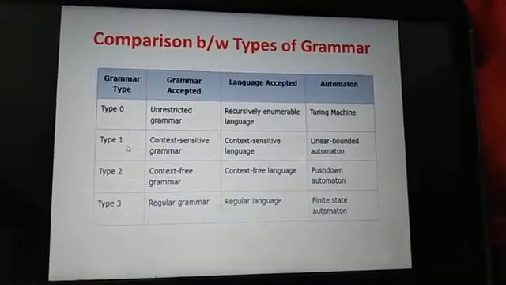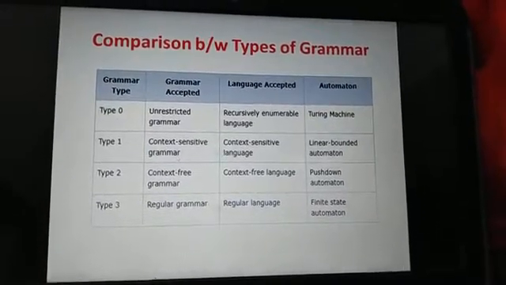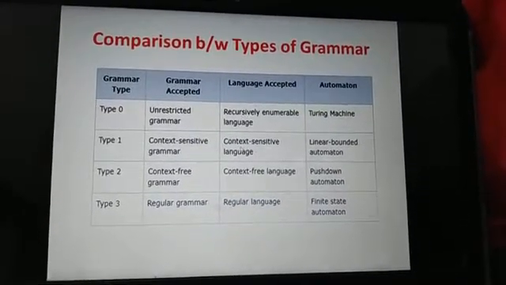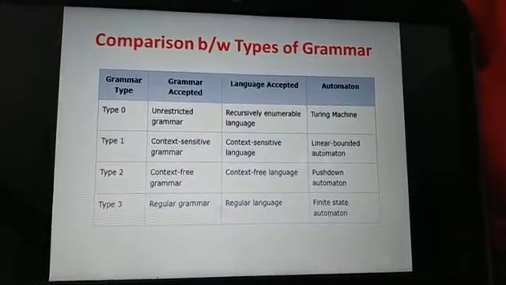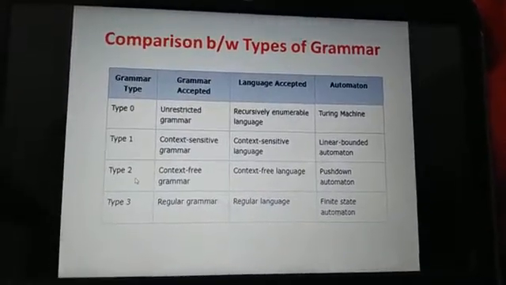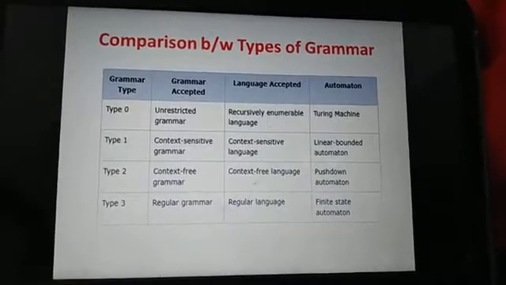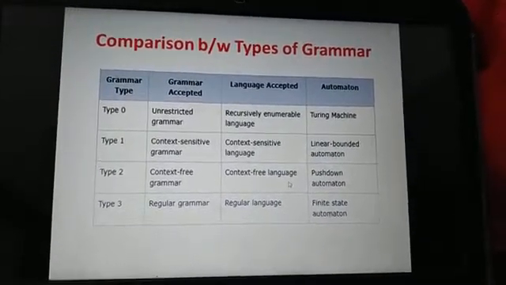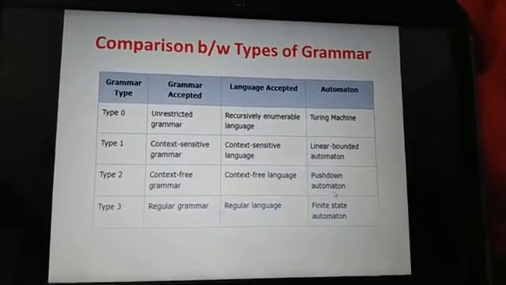Type 1 grammar is also called context sensitive grammar. The languages are context sensitive languages, and the automata which accept these grammars are linear bounded automata. Type 2 grammars are also called context free grammars. The languages they generate are context free languages, and the automaton which accepts this grammar is push down automata.